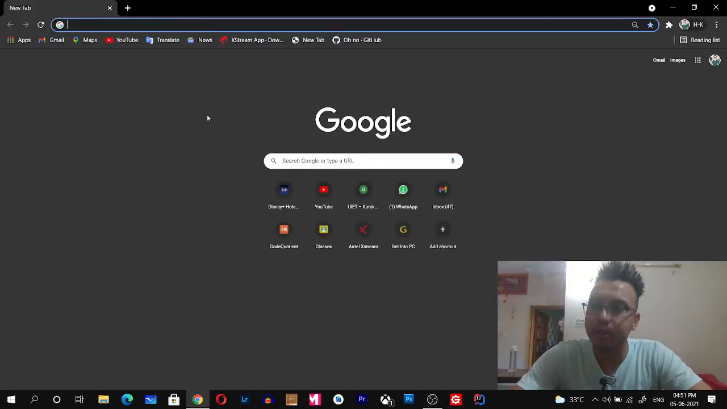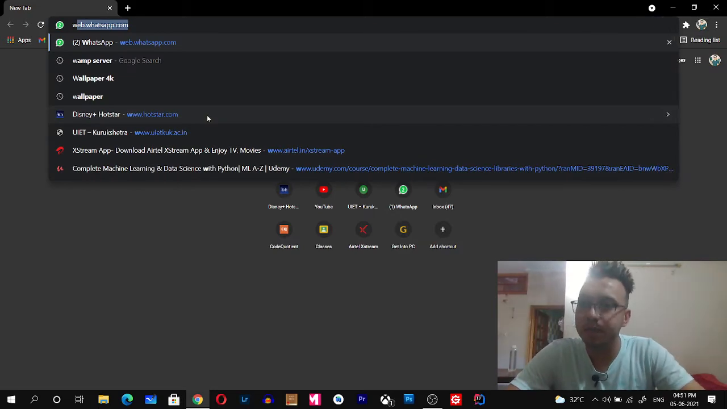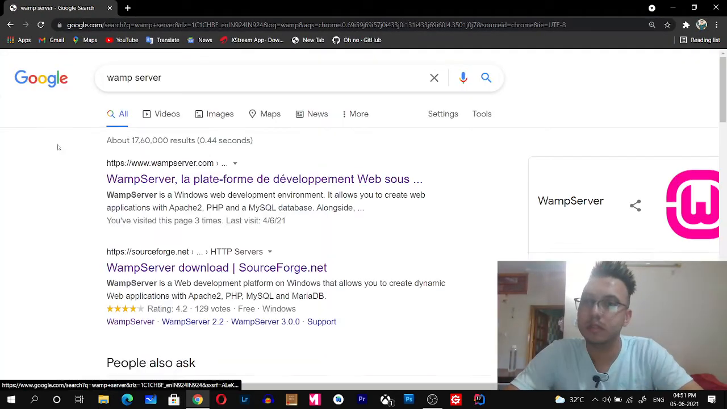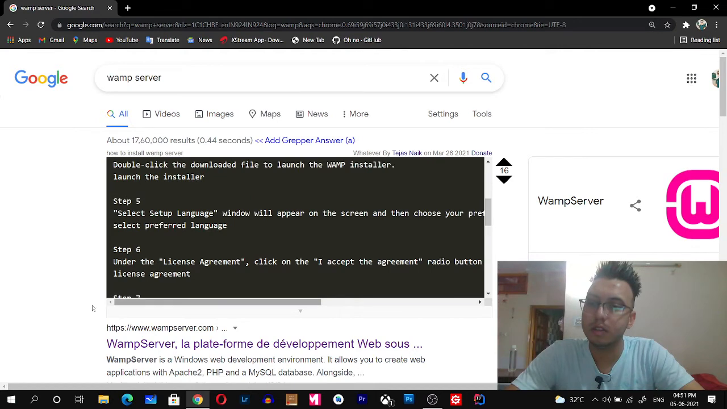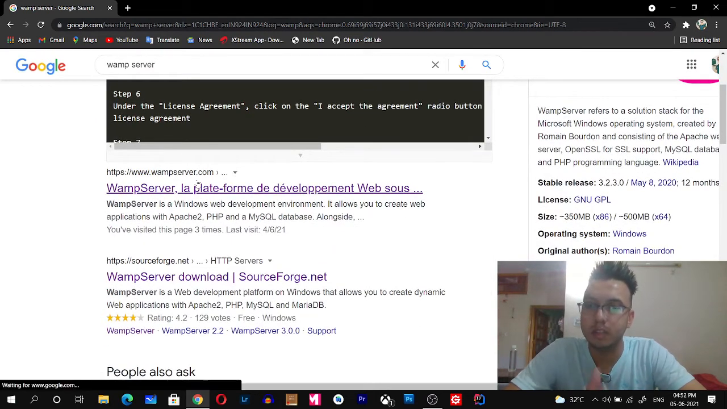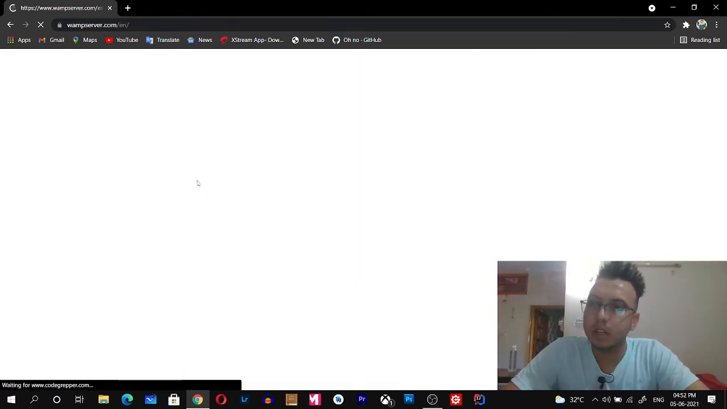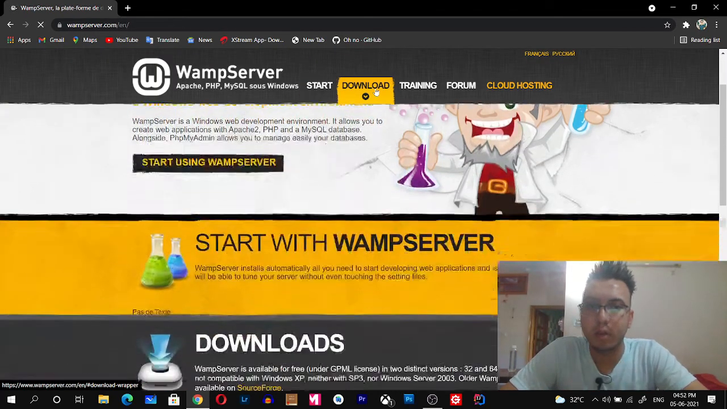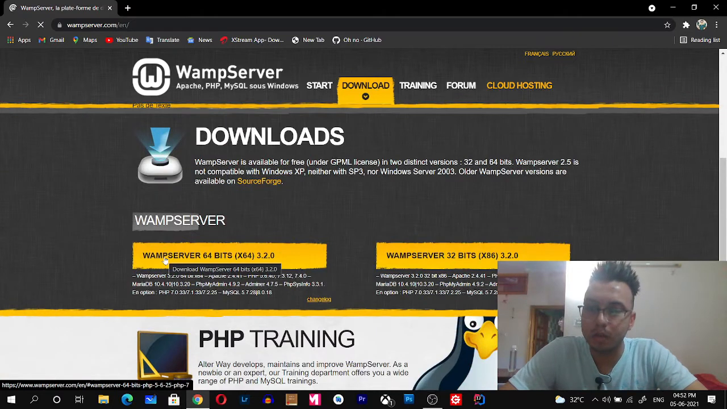Then search Wamp server. The first link you will get, the official website for Wamp server, is wampserver.com. I will click on that, then click on the download section, then click on download.